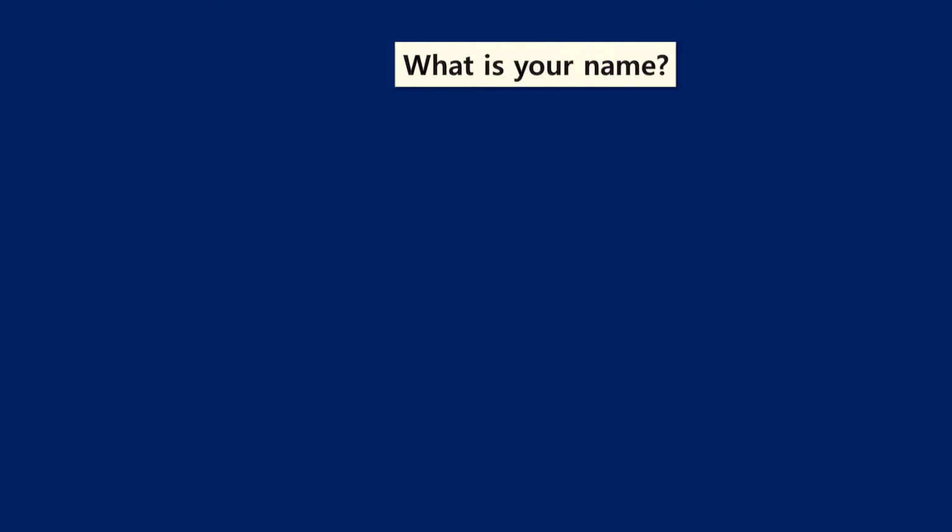Okay, what is your name? What is your name in Korean? Yeah, you already know, right? But let's pretend that you don't know. Okay, so in Korean word order, subject first always. So which one is subject? Your name is subject, and the verb must be at the end of the sentence. So in Korean word order, your name what is? Your name what is? Okay, so your name.